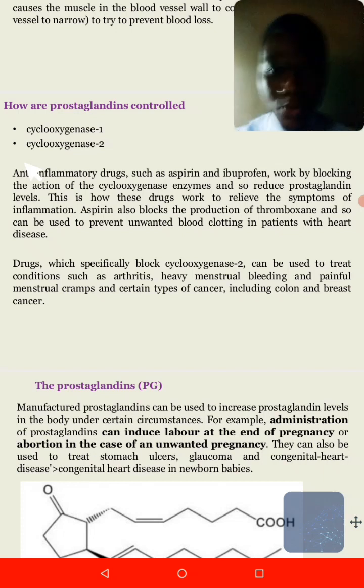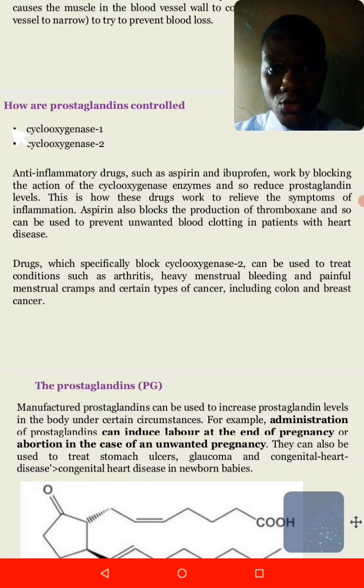So how do we do that? We create a drug or a medicine that will go and hinder the secretion of cyclooxygenase 1. Since whenever cyclooxygenase 1 or cyclooxygenase 2 is produced, the prostaglandin will be produced. And when prostaglandins are produced, it will either trigger the clotting of blood, which in some people, let's say with people with heart conditions, is quite problematic.